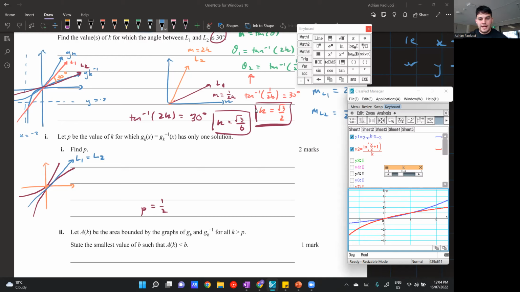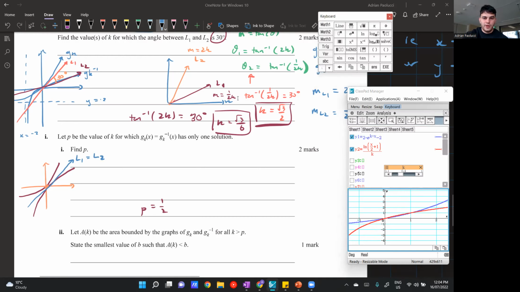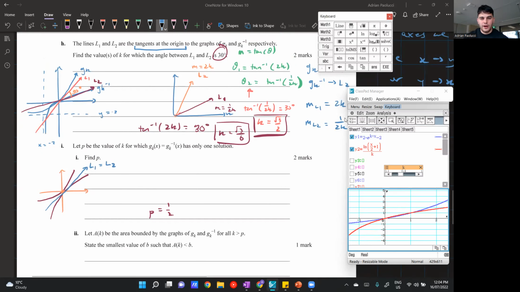So what I say is that the gradients are the same, and we could just use the same gradients from the previous question because we already found them. So we found the gradient of one was, where did I write it? There, 2K, and the other one was 1 over 2K. So we get 2K is equal to 1 over 2K. Essentially just M1 is equal to M2 at my intersection. Or I can just say, actually, do you know what? I'll say not at the intersection, I'll just say at tangent.